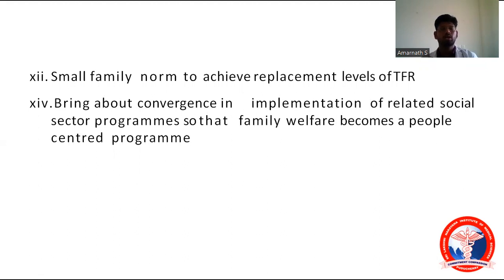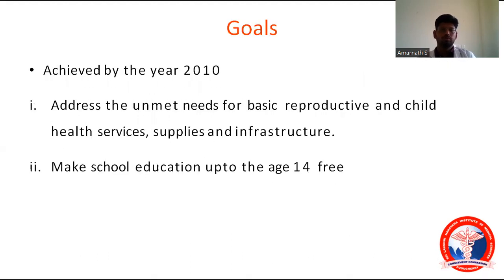Next, bring about the convergence in implementation of related social sector programs so that the family welfare becomes a people-centered program. See, whenever there is convergence of implementation, the family welfare scheme will become a people-centered program. Okay, so these are the 14 goals to be achieved by the year 2010. It was started in the National Population Policy of 2000.